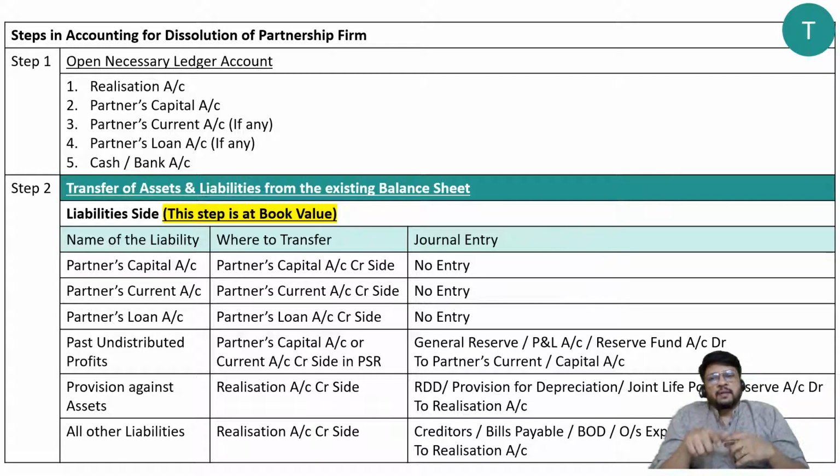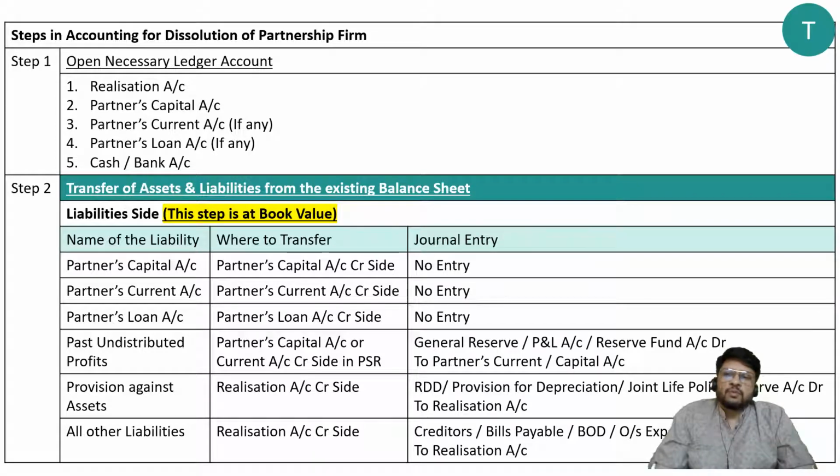Same is the case with the partners' loan account. It is to be prepared only if it is given in the existing balance sheet. If it is not given in the existing balance sheet, it can be ignored. It is an optional account. But the realization account is compulsory, the partners' capital account is compulsory, and the cash or bank account is compulsory. So these are the accounts we are going to prepare: realization account, partners' capital account, partners' current account, partners' loan account, and cash or bank account.